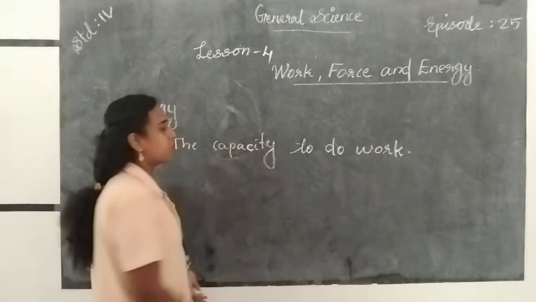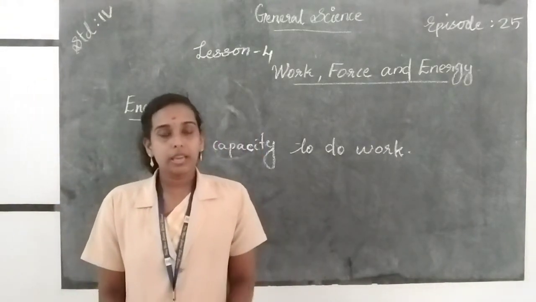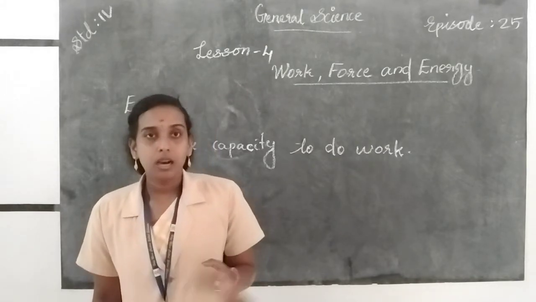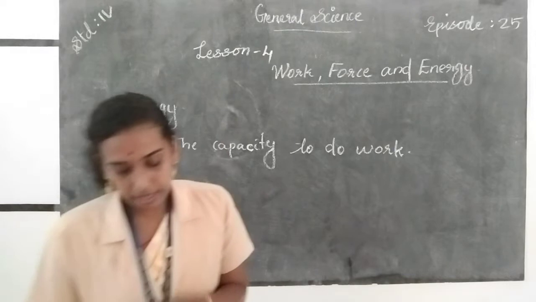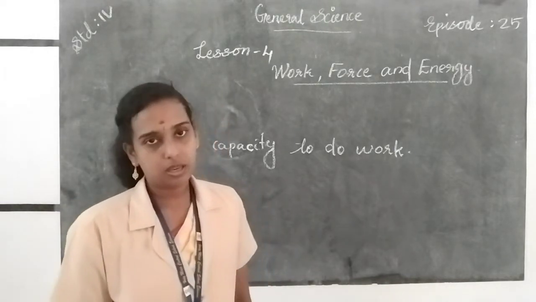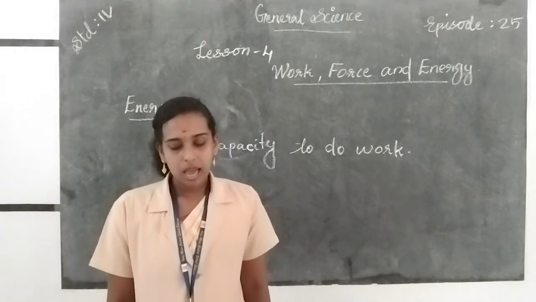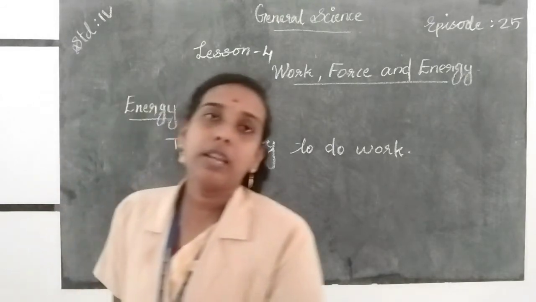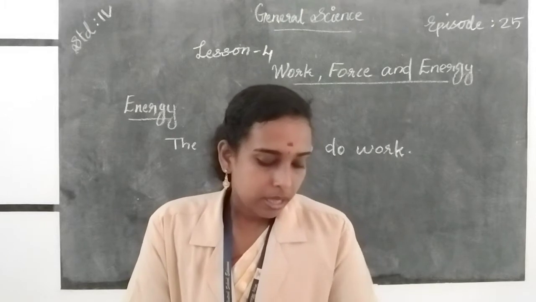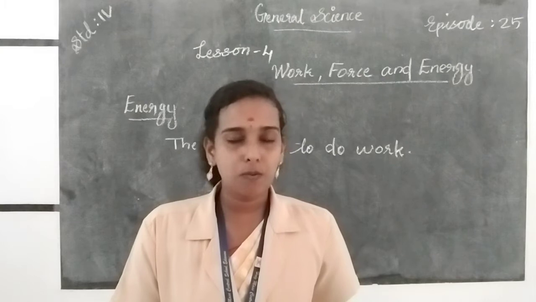The capacity to do work is called energy. For doing any work, like singing a song, eating food, dancing, writing, etc., any activities that we do require energy. And we get energy from the food we eat. Different activities require different amounts of energy. Then there are different sources of energy, and there are different kinds of energy.